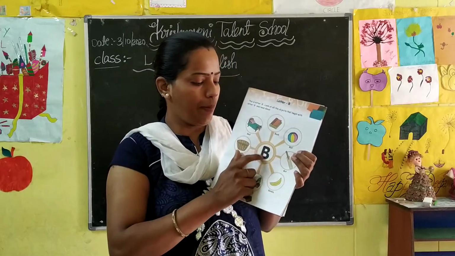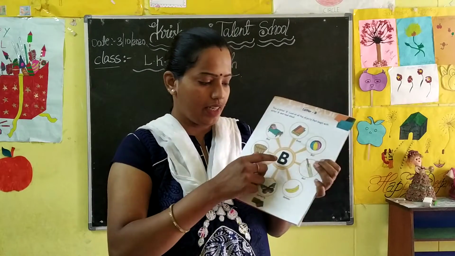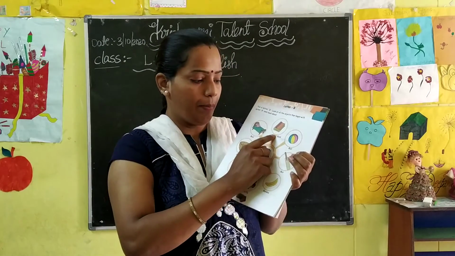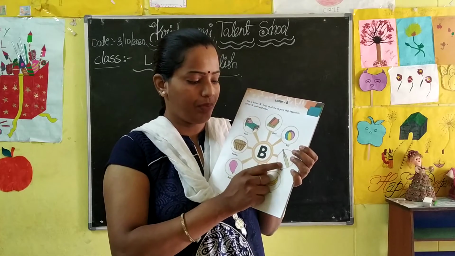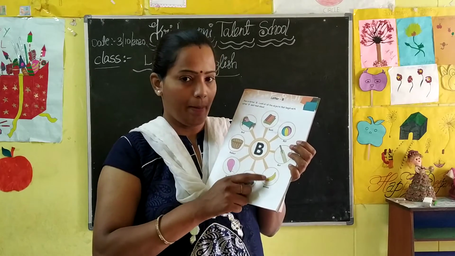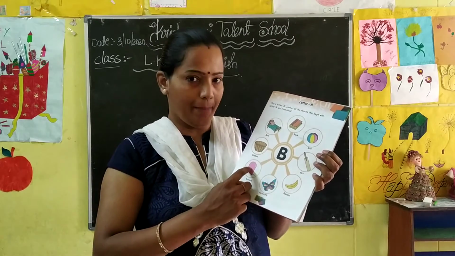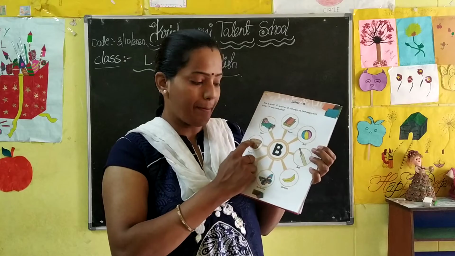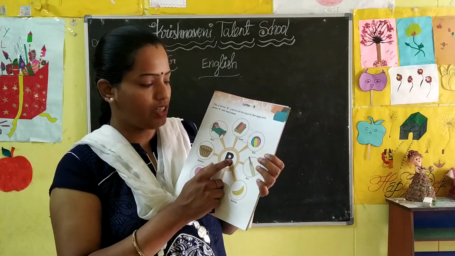B. This is the letter B. Look at this and say, children, everyone. B for book, B for ball, B for bat, B for banana, B for butterfly, B for balloon, B for basket, B for bed.